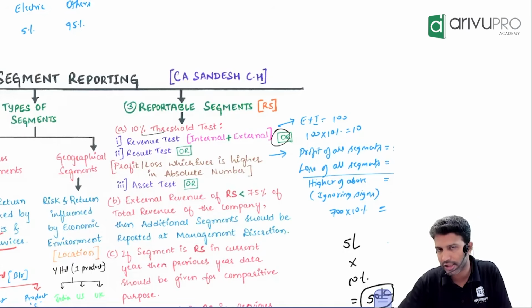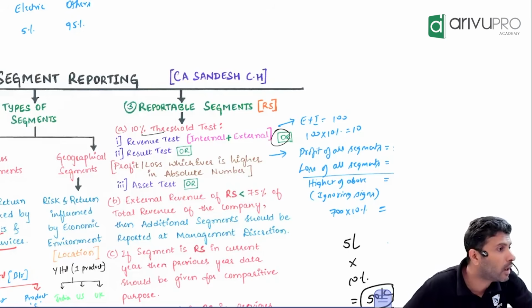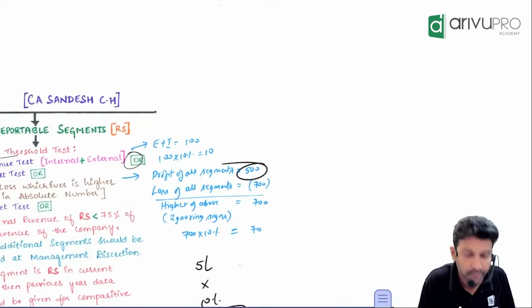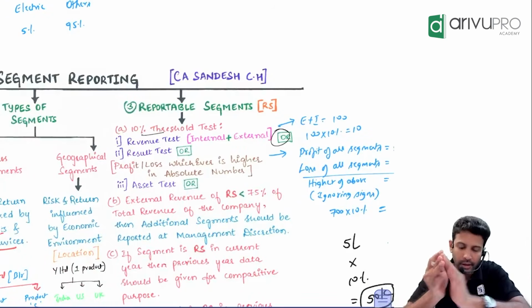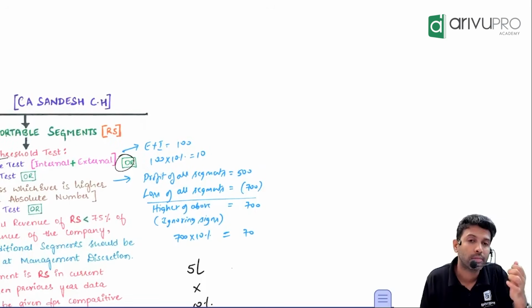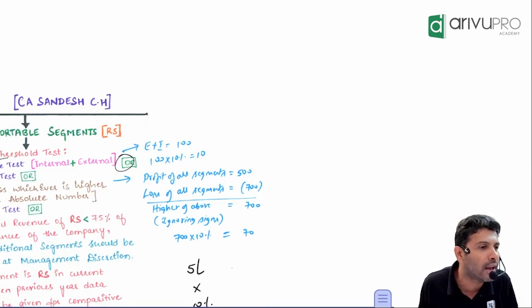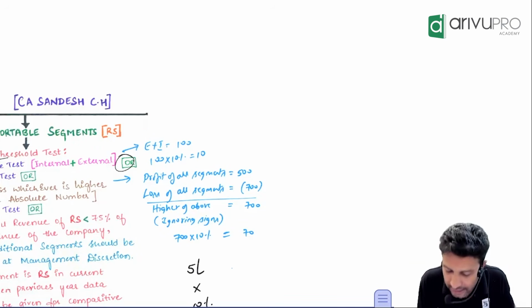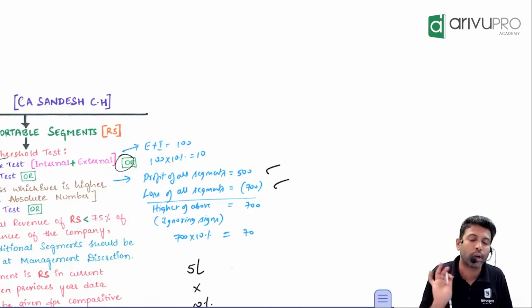So what you have to do first is, whichever segment has made only profit, not loss, take them up and add them. All the segments which have reported a profit, collect their data and add. Let's say that comes to 500, assumption. Whichever segment has reported only loss, find them and add. Let's say that comes to 700. So the segments which have reported a profit total 500, and the segments which have reported a loss total 700.